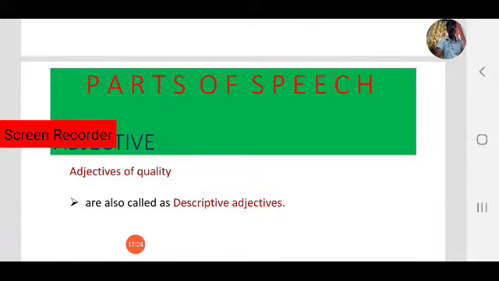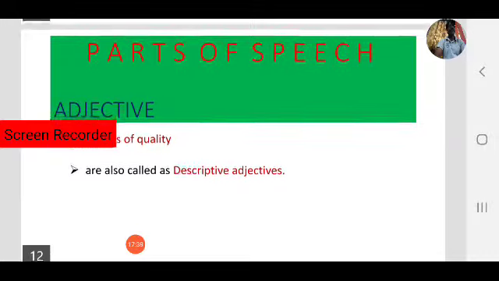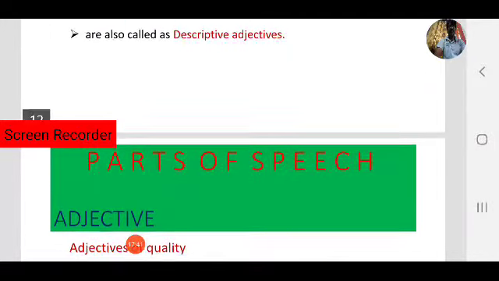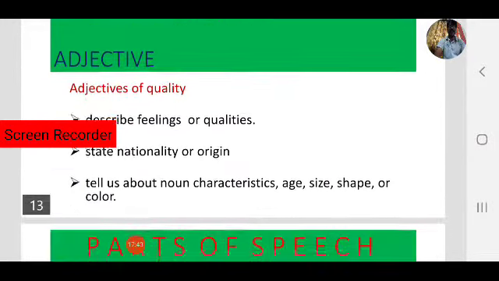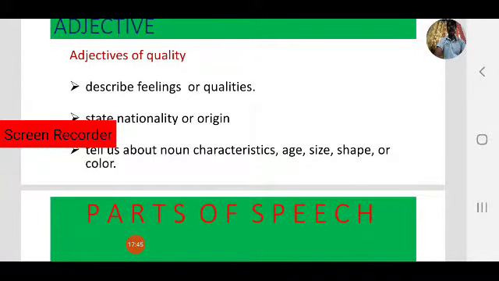So adjectives of quality, also called descriptive adjectives, describe the quality of nouns or pronouns.